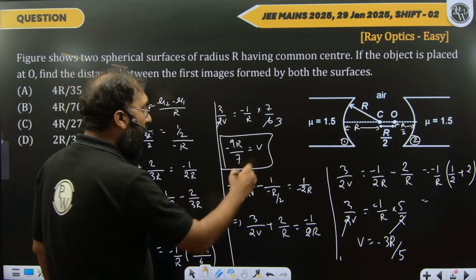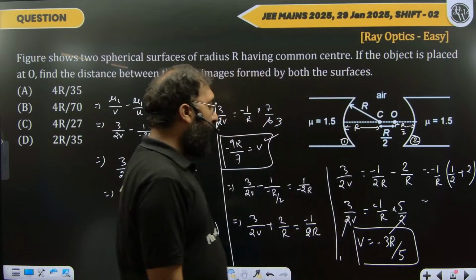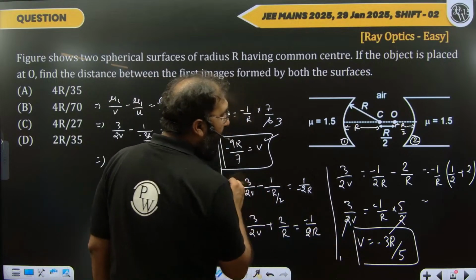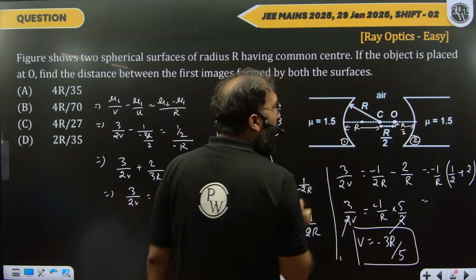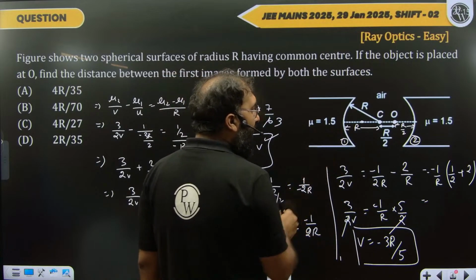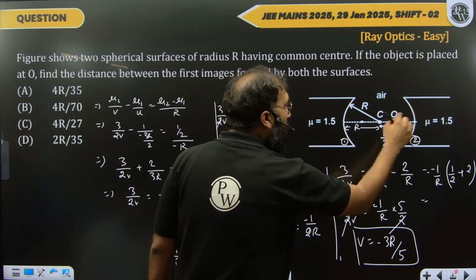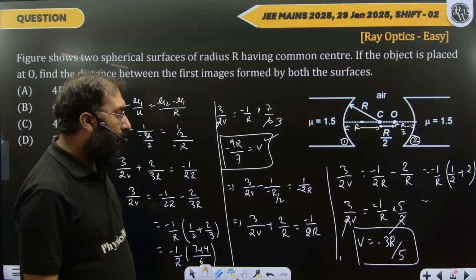So these two are the positions of the images. Now I have to find out the difference between them. And see, both the images are in the negative direction. Means one image is here, one image is here. So find out the difference between them. So what I'll do is, I'll take the mod of this one, I'll take the mod of this one, and this total length is 2r. So I'll subtract these two distances. So I'll get the difference.